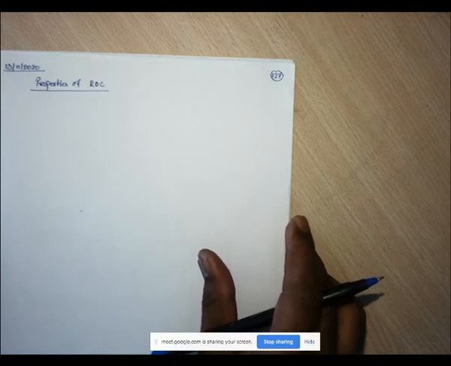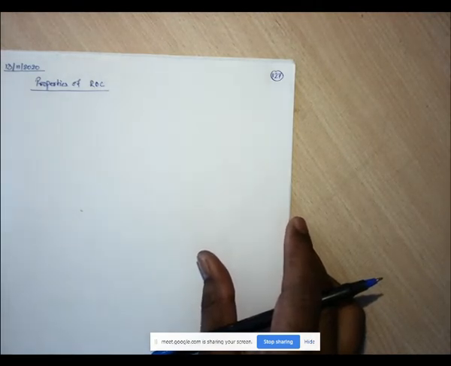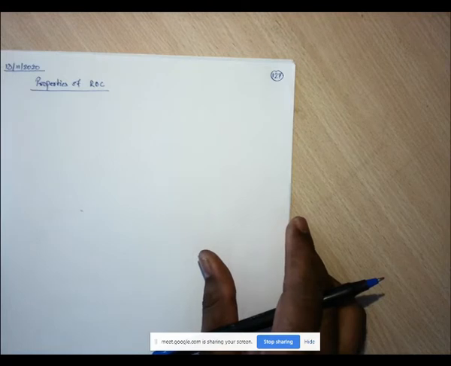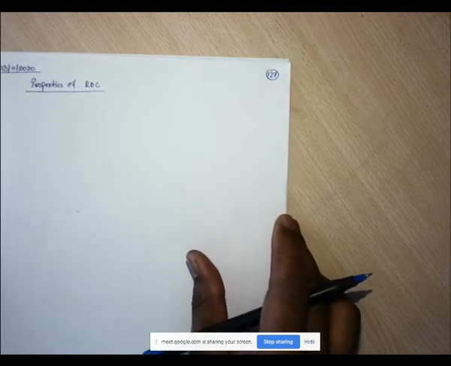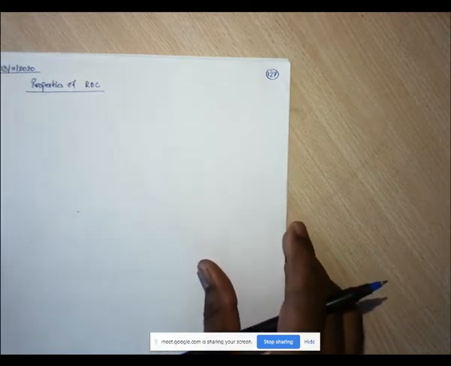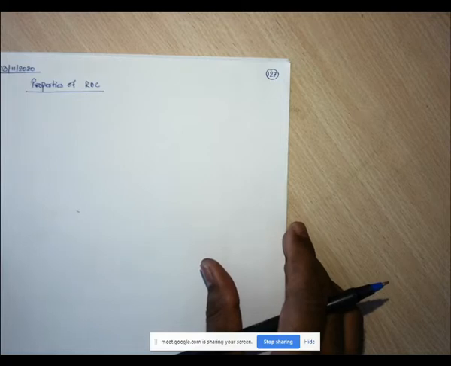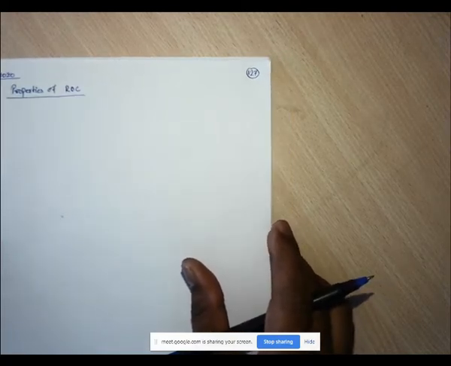So ROC can be identified from the X(z), right? And this X(z) comes from the x(n), the given time domain signal. So this X(z) and x(n) both contribute to the ROC. So ROC should be defined so that we are able to uniquely represent this X(z). The first property is that ROC cannot contain any pole.